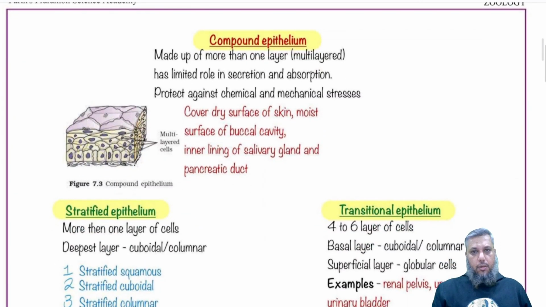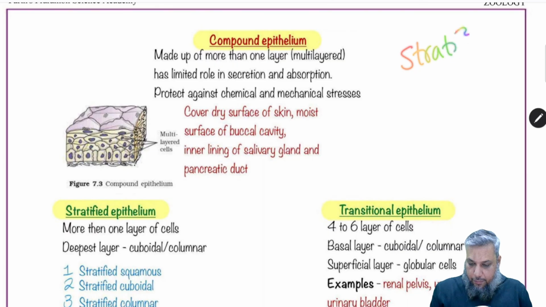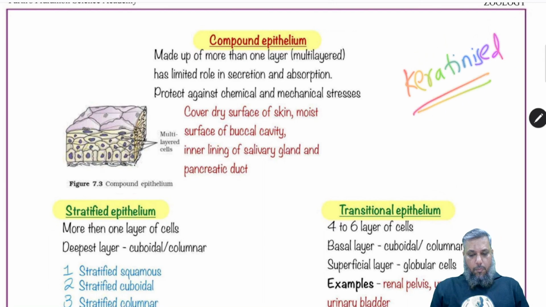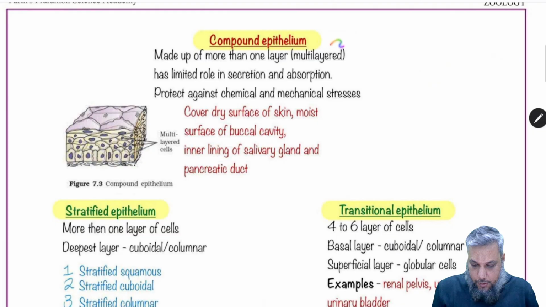Moving further, the compound epithelium. According to the NCERT, only one type of compound epithelium is discussed, that is the stratified compound epithelium, which is keratinized. ये वाला डिस्कस किया हुआ. तो compound epithelium, as you know, it is multi-layered.